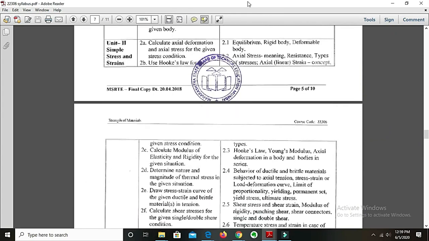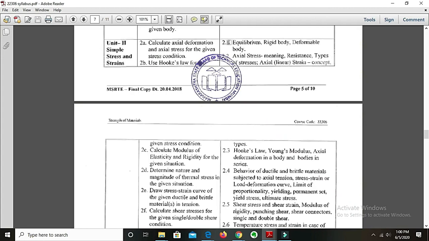The first subpoint, that is subpoint number 2.1, is regarding equilibrium, rigid body and deformable body. The students of 11th and 12th who have studied physics, and the students who have completed their first year, will be somewhat familiar with this point. They might know what is equilibrium, what is a rigid body, what is a deformable body. As the name indicates, a deformable body means a body that can be deformed. By application of any external force, we can deform the body, then that body is called a deformable body. We will learn about that in detail in that point.